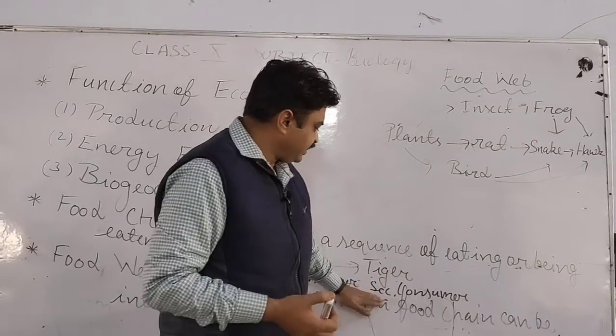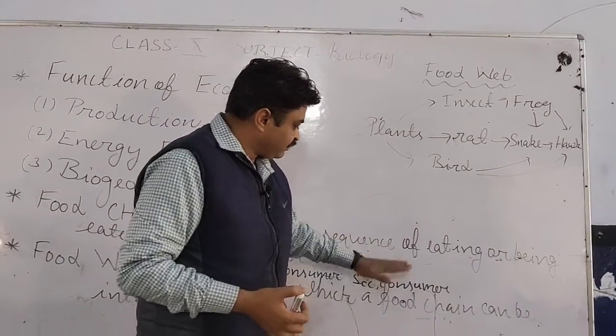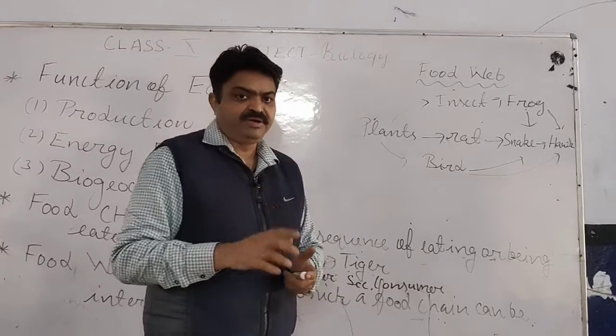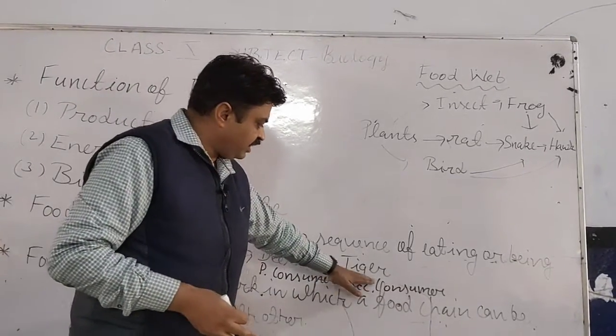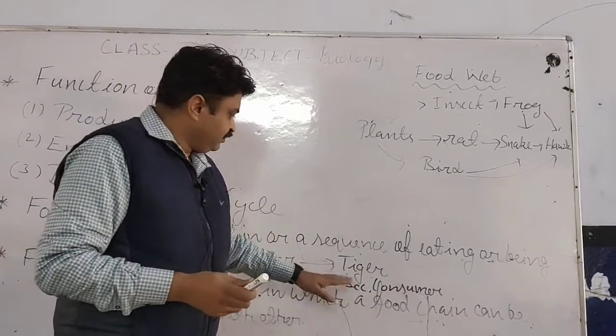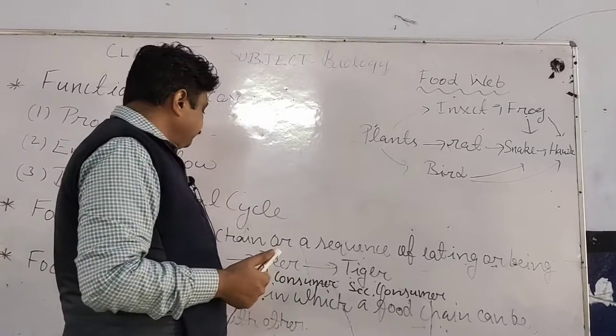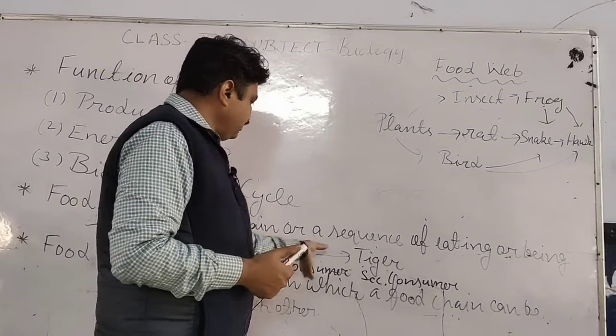And the secondary consumers have a non-vegetarian eating habit. That's why they are known as carnivores, or omnivores. Now in this, grass, deer and tiger.